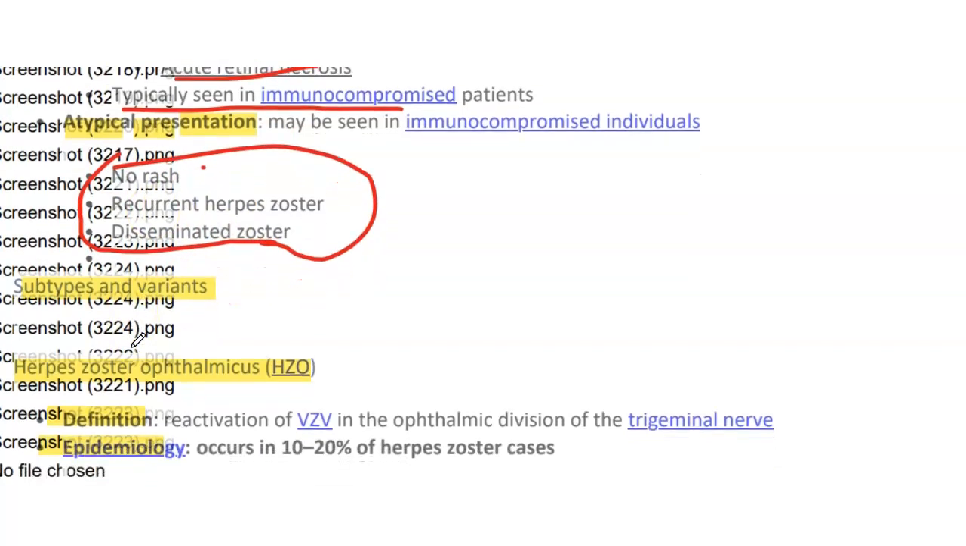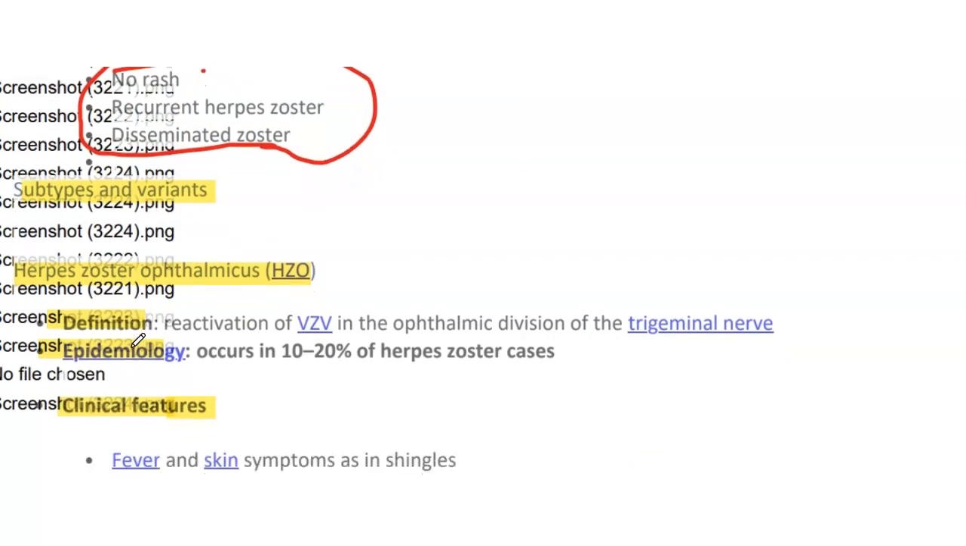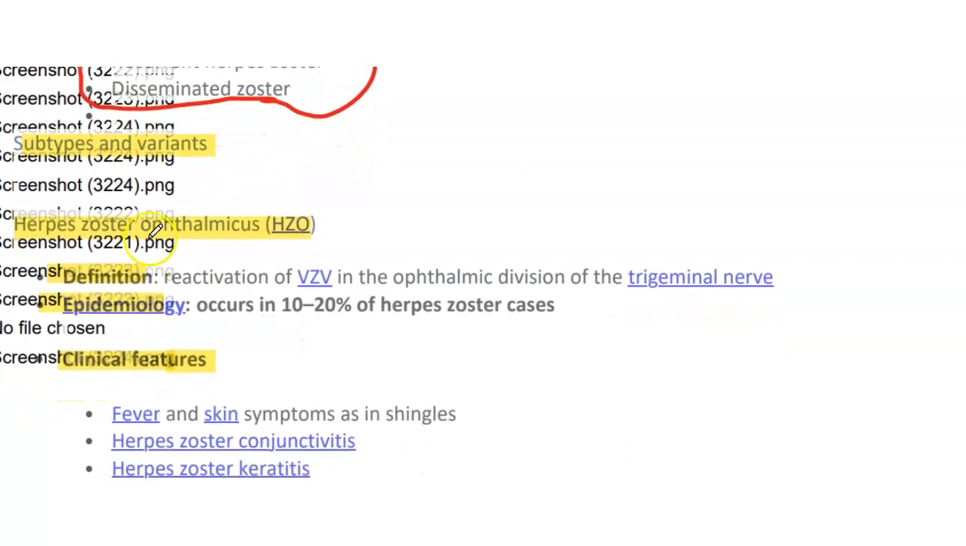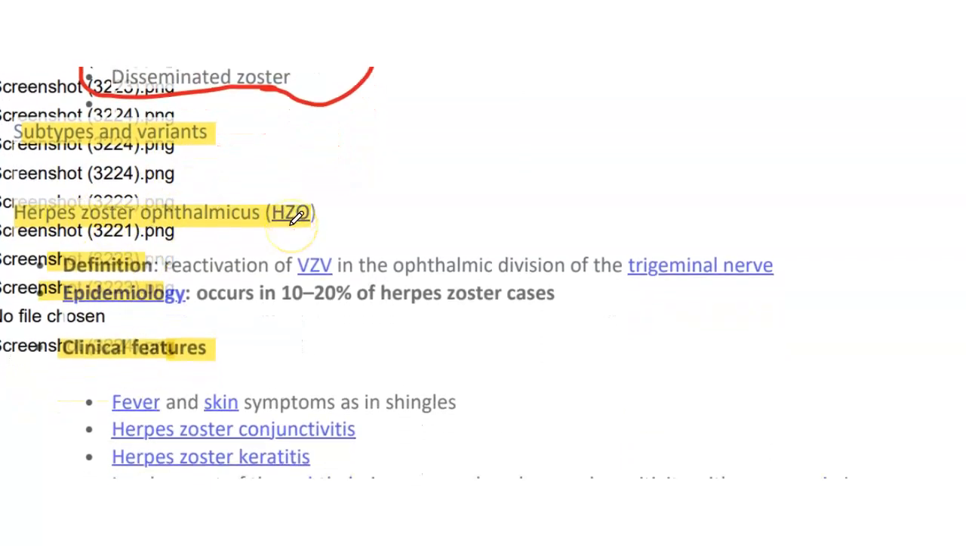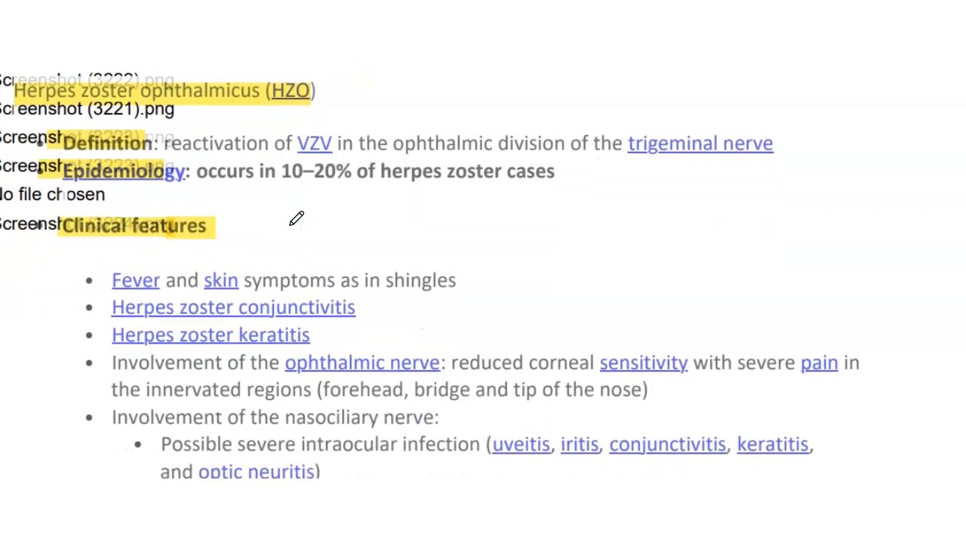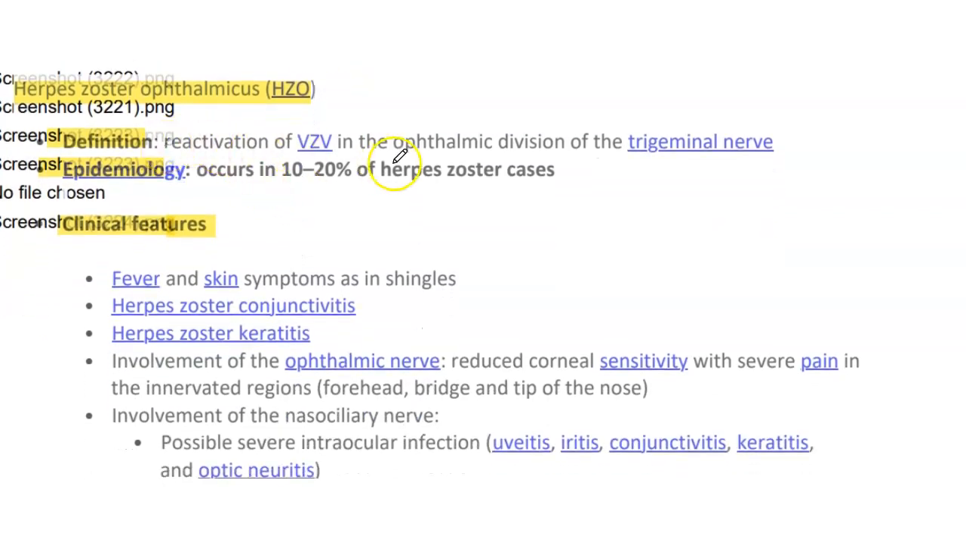Then we have subtypes and variants of varicella zoster virus involvement. So we have herpes zoster ophthalmicus. Herpes zoster ophthalmicus is the reactivation of VZV in the ophthalmic division of the trigeminal nerve and occurs in 10 to 20% of the cases.